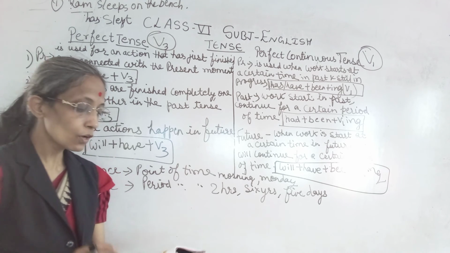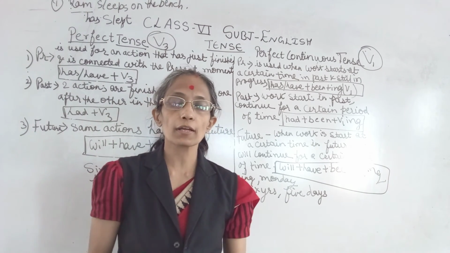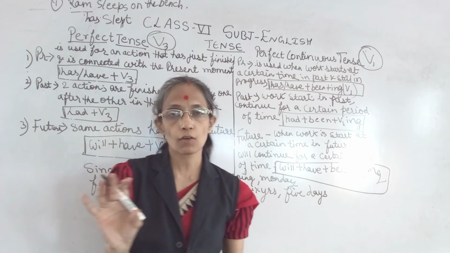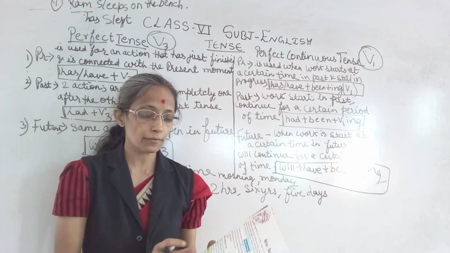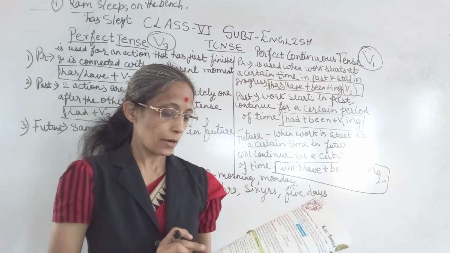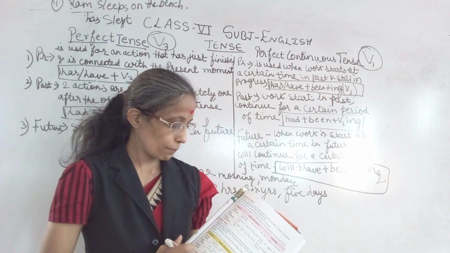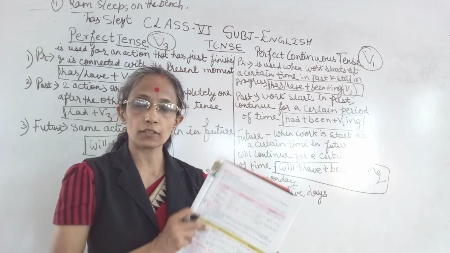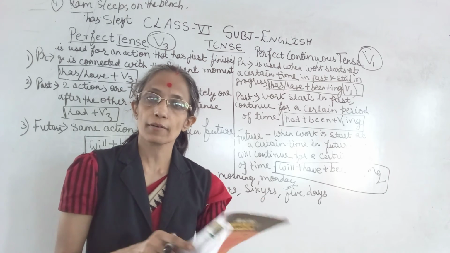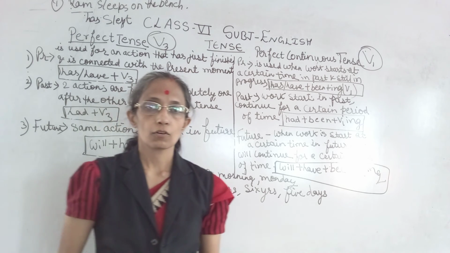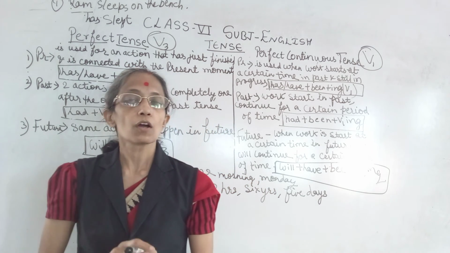Okay. So what you have to do, students? You have to only write the definition of tense. How many kinds of tense are there? And simply write this chart. Page number 46, 47 this chart, and page number 47 another chart. 3 charts, you have to remember the rules and write in your copy. Don't write in your book. You have to do this work in your copy.